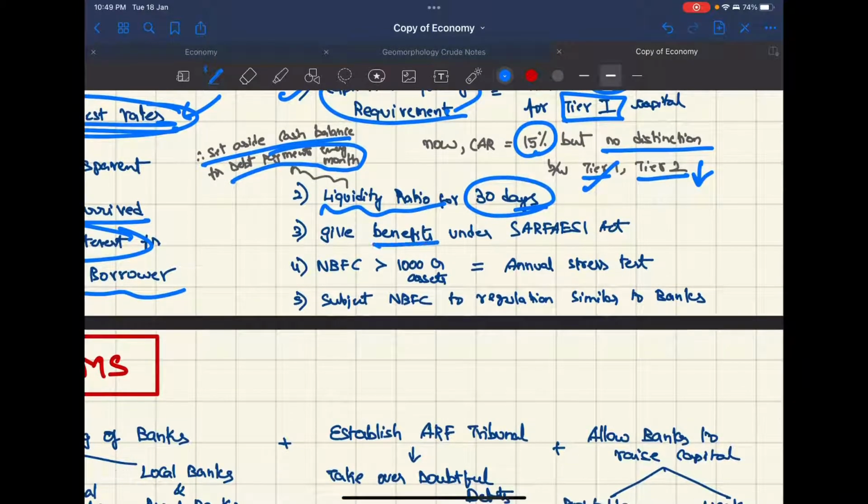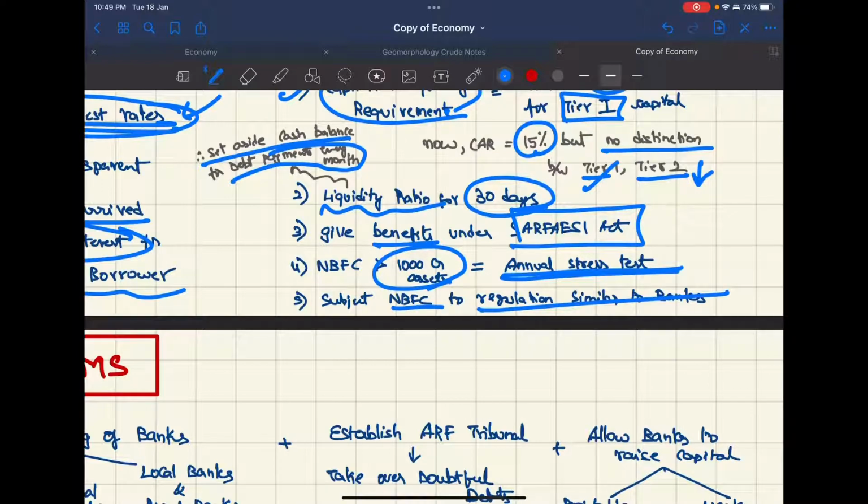Also, benefits must be given to them under the SARFAESI Act, and NBFCs with greater than 1,000 crore assets should undergo a stress test. And also, NBFCs should be subject to regulation similar to banks, which RBI is doing now.